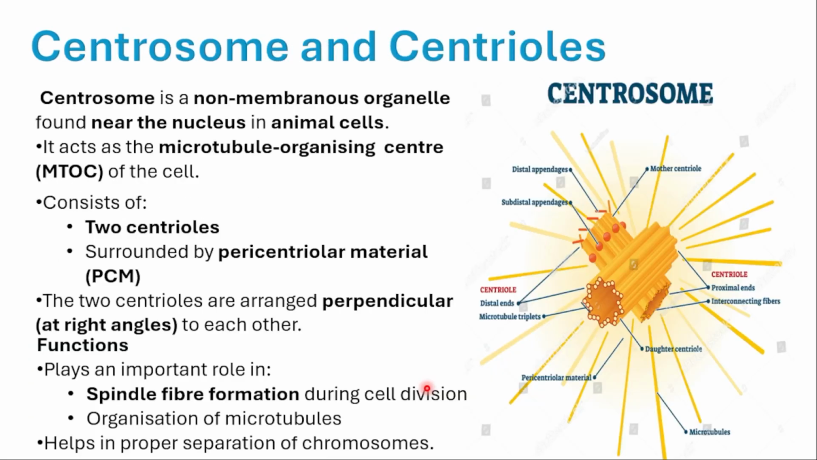Next comes one of the important organelles of the animal cell, that is the centrosome. Centrosome and centriole. This overall thing is said to be the centrosome, and these are 1 and 2. This is 2 centrioles. Centrosome is made up of 2 centrioles. Centrosome is a non-membranous organelle. It won't have any kind of membrane.